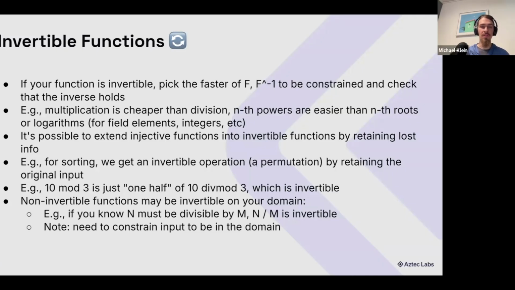So multiplication is cheaper than division. Nth powers are much easier than nth roots for integers or over a field. Field logarithms and elliptic curve logarithms can be very, very computationally intensive to calculate, but they're very cheap to validate. So you don't ever need to calculate one of these in a zero knowledge proof. If you have unconstrained functions, you can simply validate that it's correct and calculate it out of band with more specialized algorithms. It's possible to extend injective functions into invertible functions by retaining lost info.